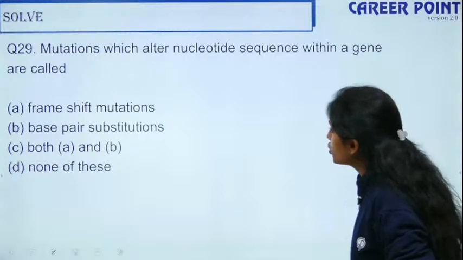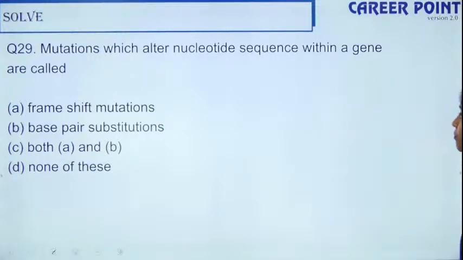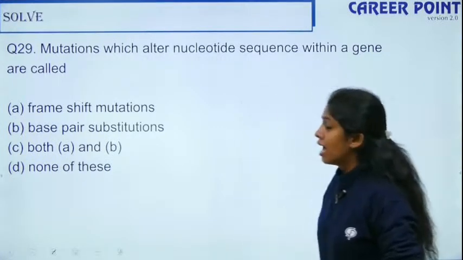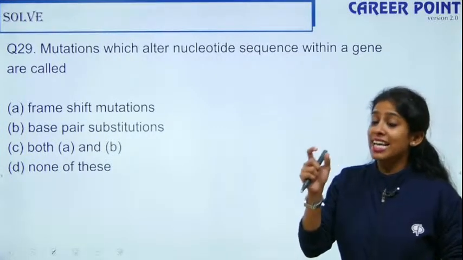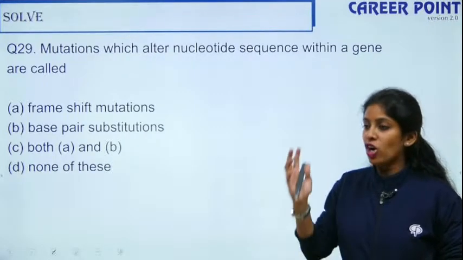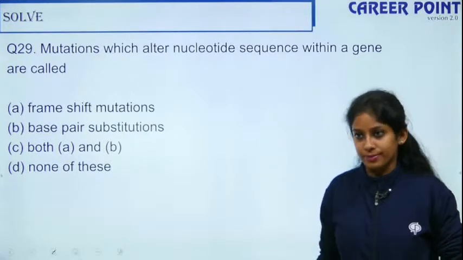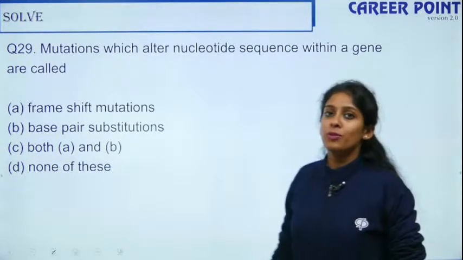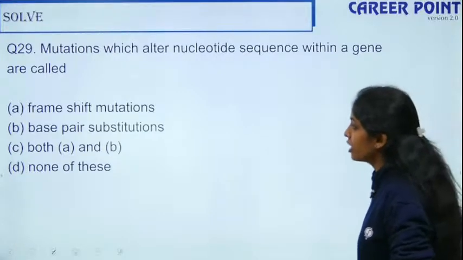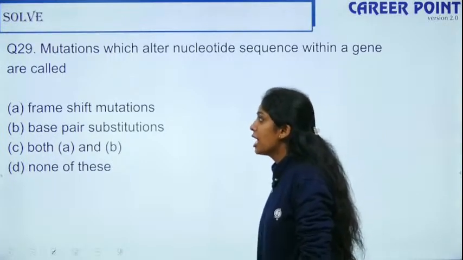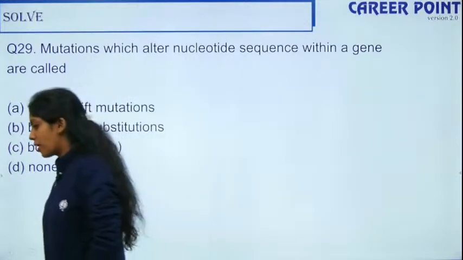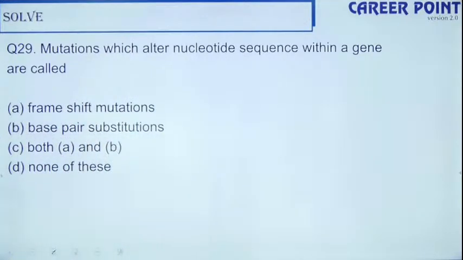Mutations which alter nucleotide sequence within a gene are called as frame shift mutation. Heterochromatin is the one which is inactive. Euchromatin is transcriptionally active. Hetero is closed, and eu is open for transcription. So mutations which alter your nucleotide sequence within a gene are called as frame shift mutation, base pair substitution, both A and B, or none of these. Question number 29.